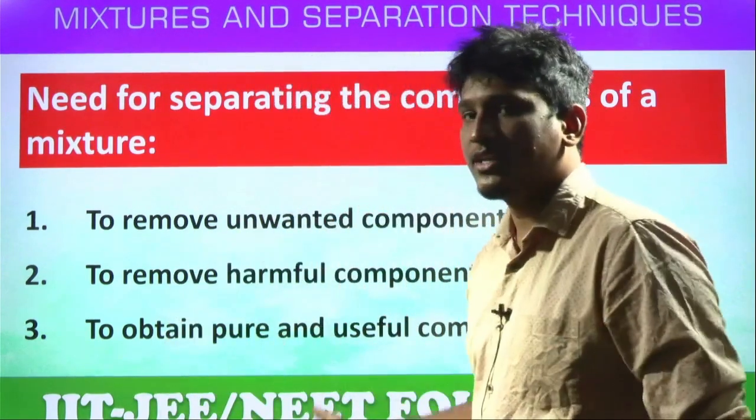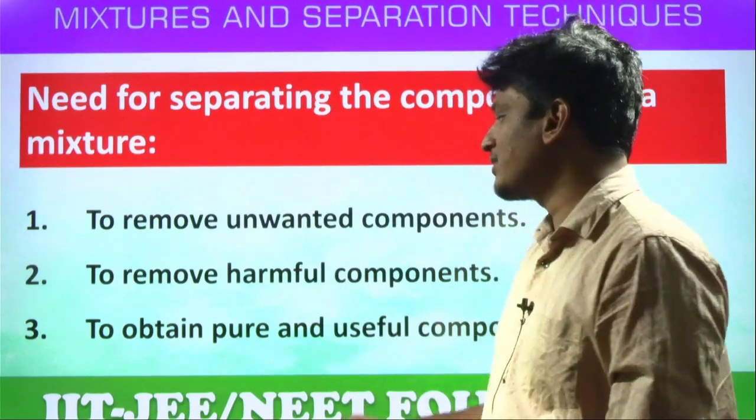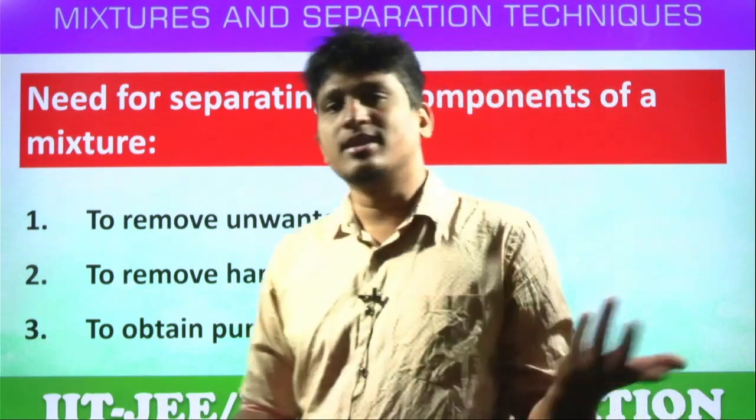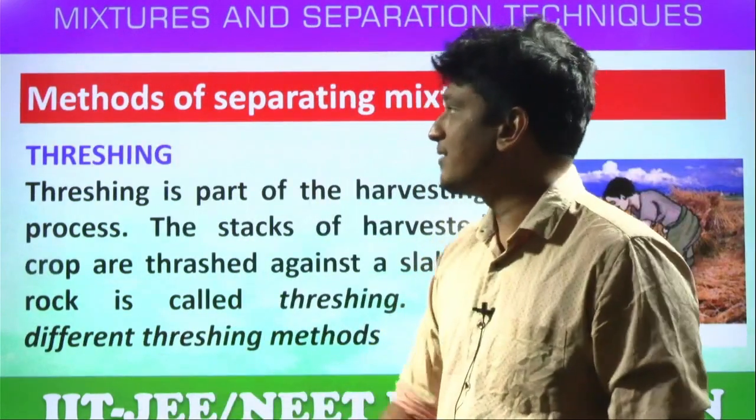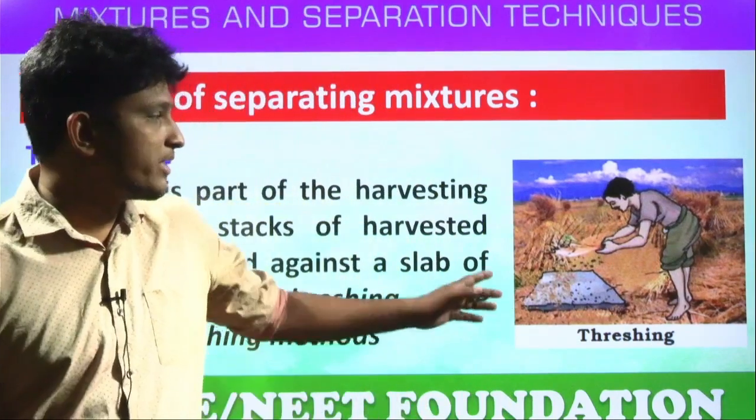So here, what is the need for separation? To remove unwanted components, to remove harmful components, to obtain pure and useful components. That's the need for separation. Let's see the first example. Methods for separation in the mixture. The first one is the threshing technique. Look at the image.